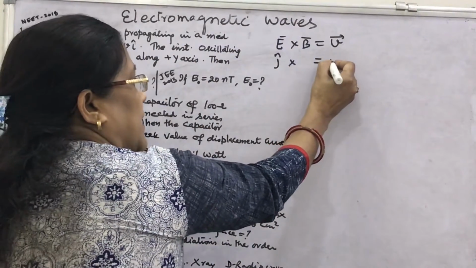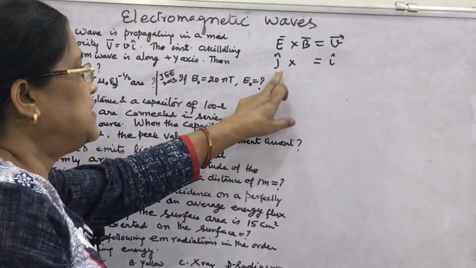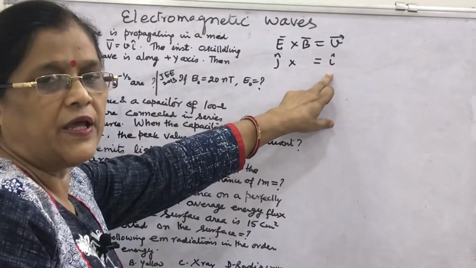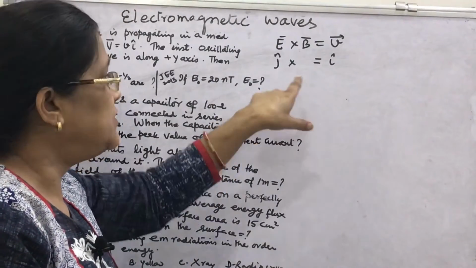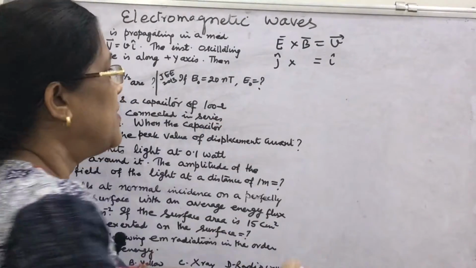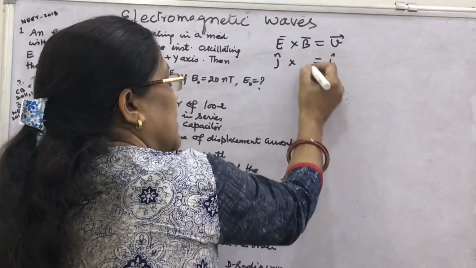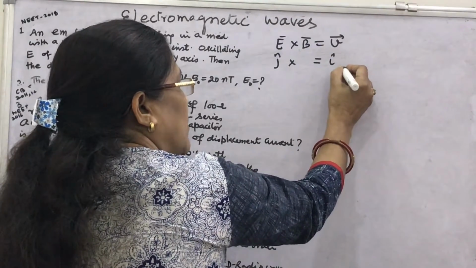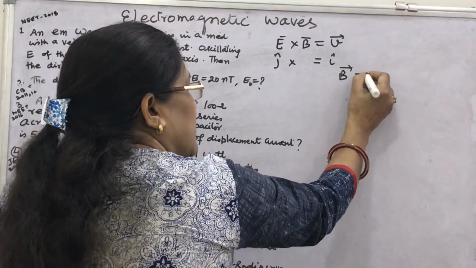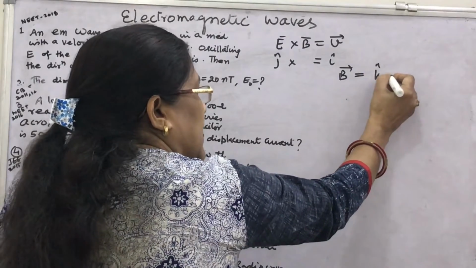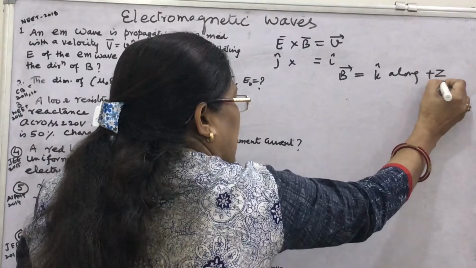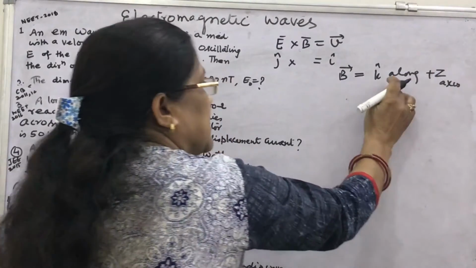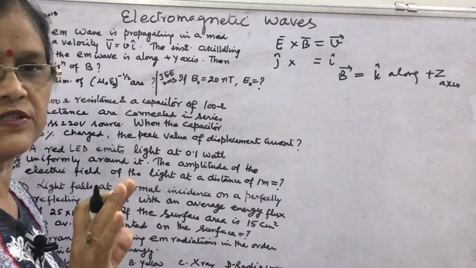So you will write here i cap. What is j cross what equal to i cap? You know in the vectors ijk, j cross k equals i cap. So what will be the direction of the magnetic field? That will be along the k axis, that is along the plus z axis. You know the unit vector k is along the z axis.